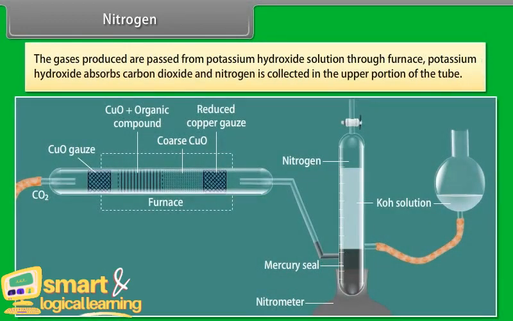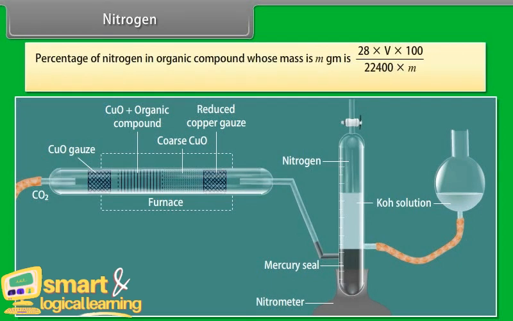The gases produced are passed through potassium hydroxide solution from the furnace. Potassium hydroxide absorbs carbon dioxide and nitrogen is collected in the upper portion of the tube. Percentage of nitrogen in organic compound whose mass is m gm is 28 into V into 100 divided by 22,400 into m, where V is the volume of nitrogen at STP.